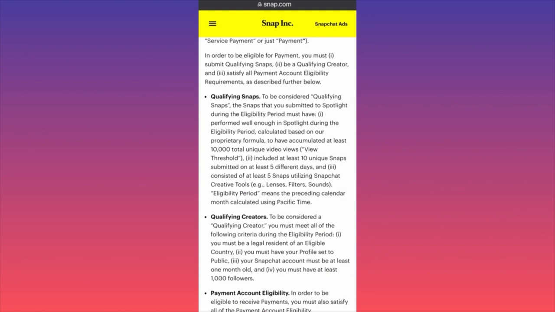and included at least 10 unique snaps submitted on at least 5 different days. Guys, this was 1,000 before, now it's 10,000. 10,000 unique video views. You see what we're even talking about? At least 10 unique snaps submitted, of which at least 5 snaps utilize Snap creative tools. So you have to use one of these lenses, filters, or sounds to be eligible.